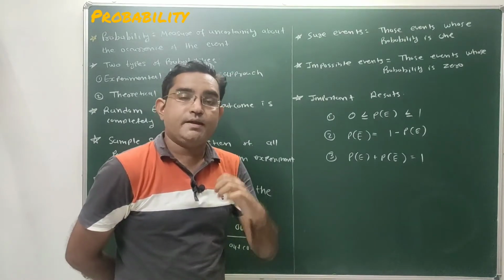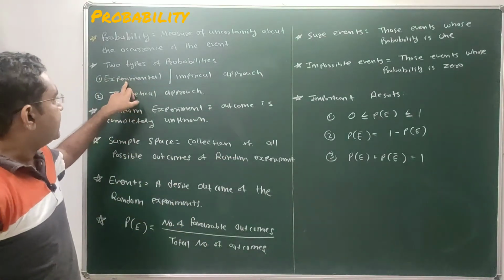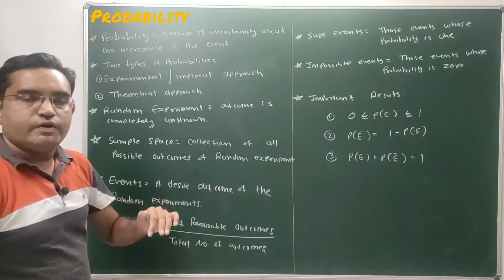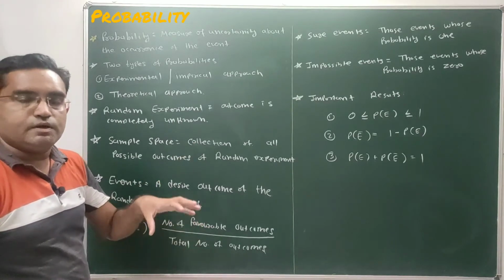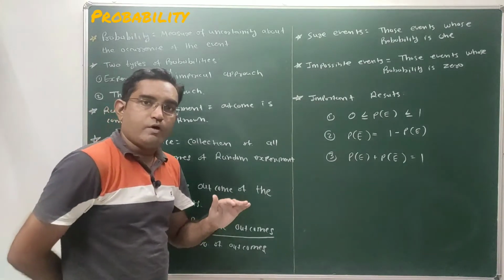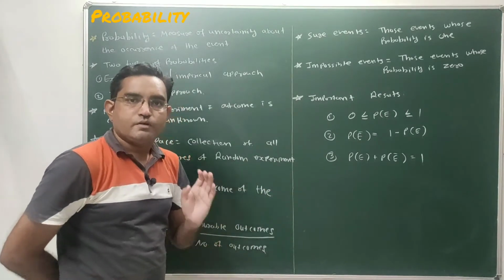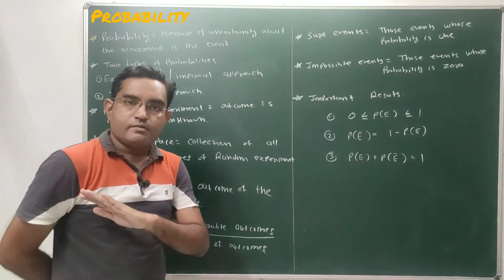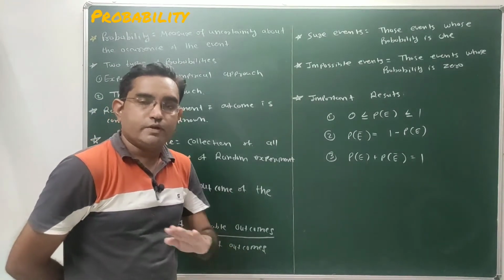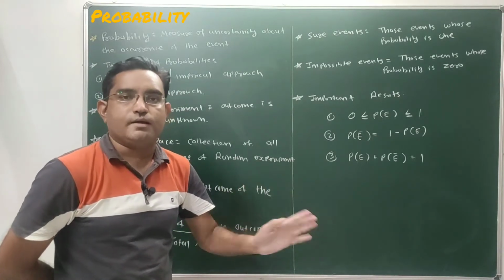While in the experimental approach, we predict the outcomes after performing the experiment. That means our experiment has been performed, and after that we predict its output. While in the theoretical approach, we are not performing any experiment; without performing any experiment we predict its outcome.